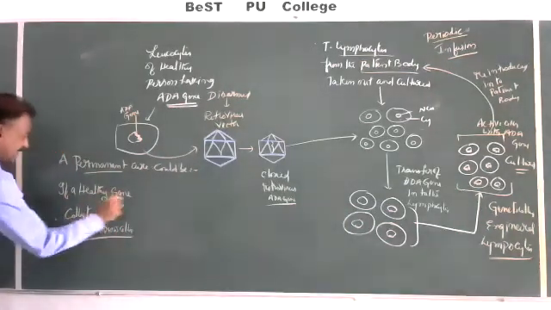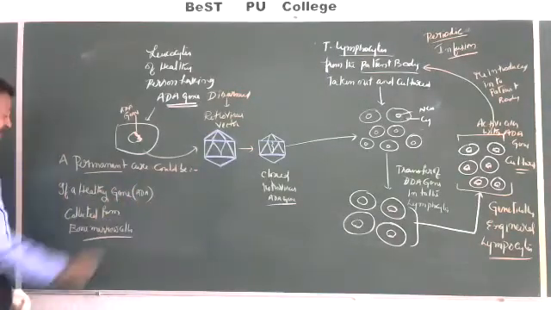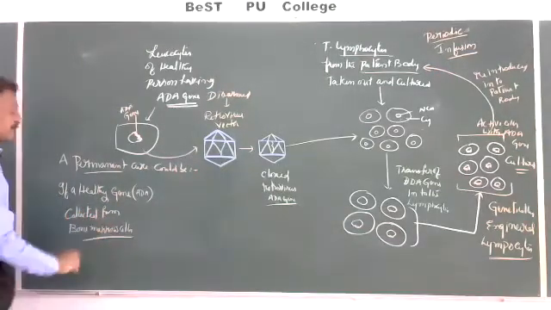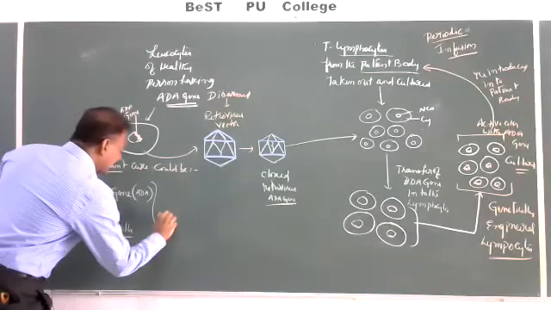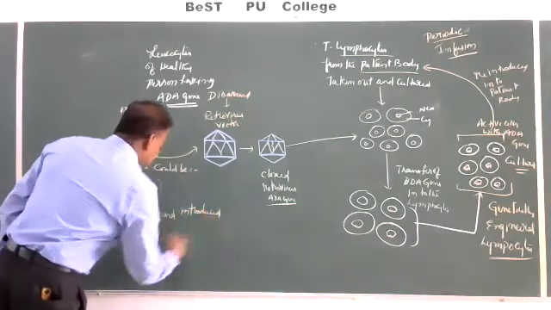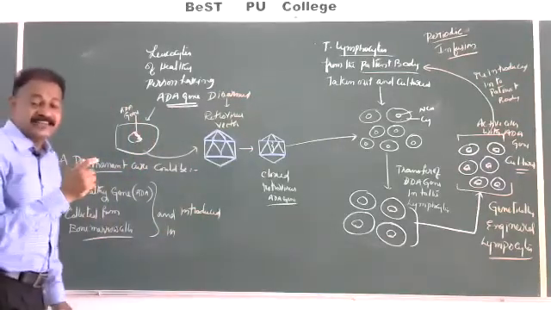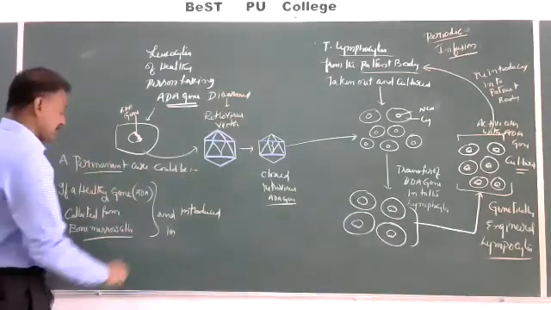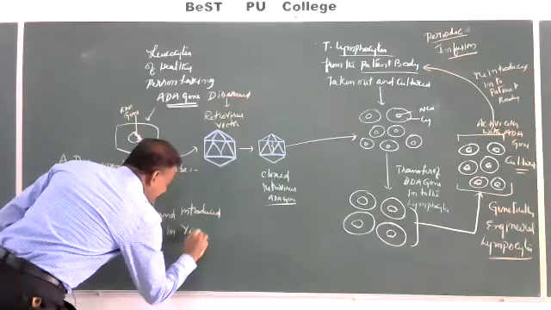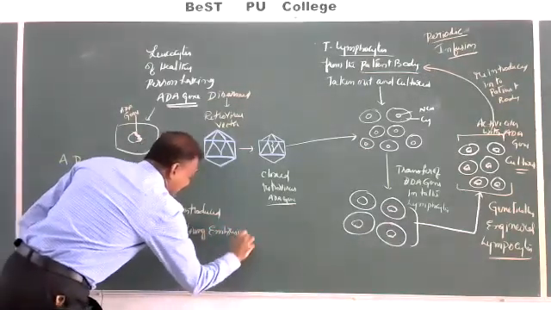What is that healthy gene? For ADA, the ADA gene. If a healthy ADA gene collected from bone marrow cells is introduced into young embryonic cells.